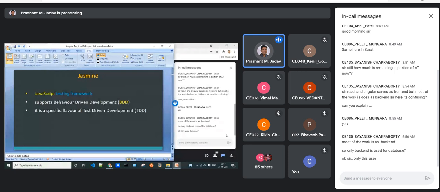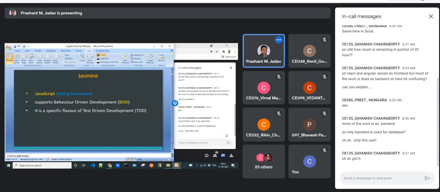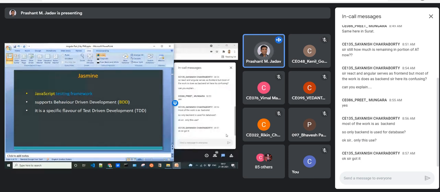The job of the database is to only store the data, nothing else. And the backend code may be written in PHP, Python, Node.js, C Sharp, any other language, or your JSP, Servlet. The job of this is to fetch the data from the database and pass it to the client. But so far you have developed web applications with a very basic front end, in the sense you had used only HTML, CSS or JavaScript.